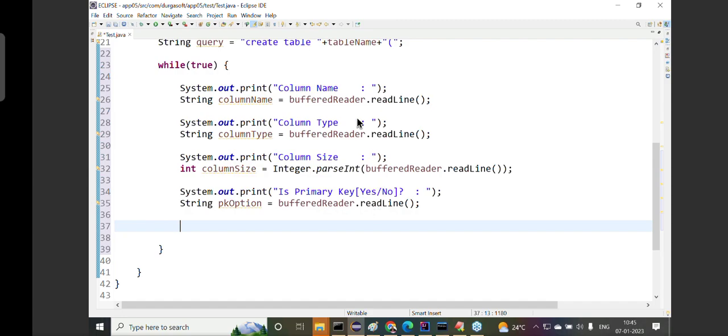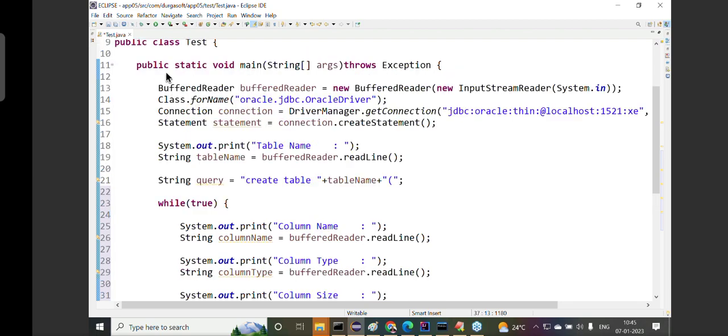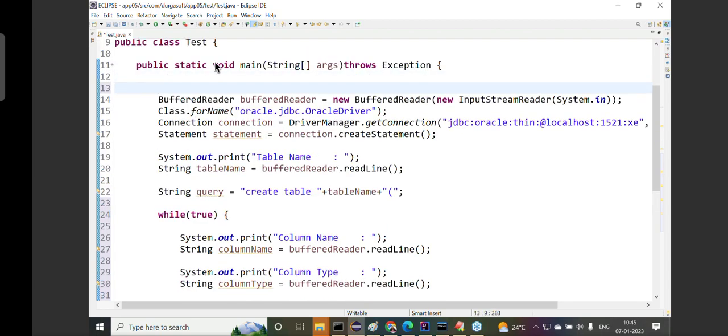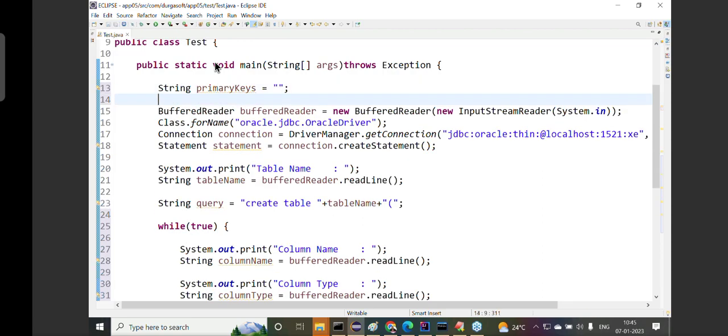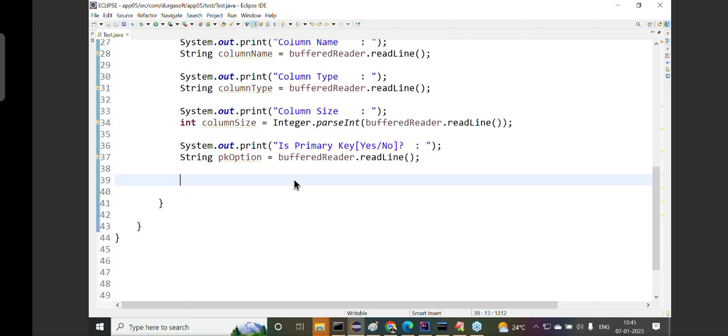So here, what I'm going to do: I will prepare one variable. Observe carefully. At the starting part of the program, I want to create a variable, String primaryKeys is equal to empty. String primaryKeys is equal to what? Empty.